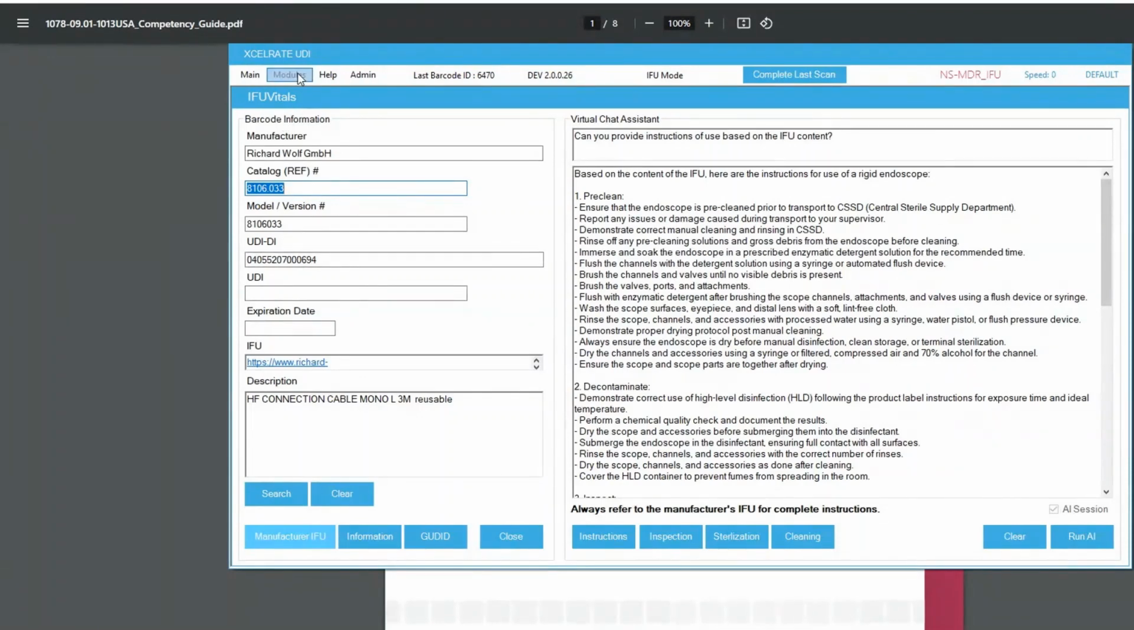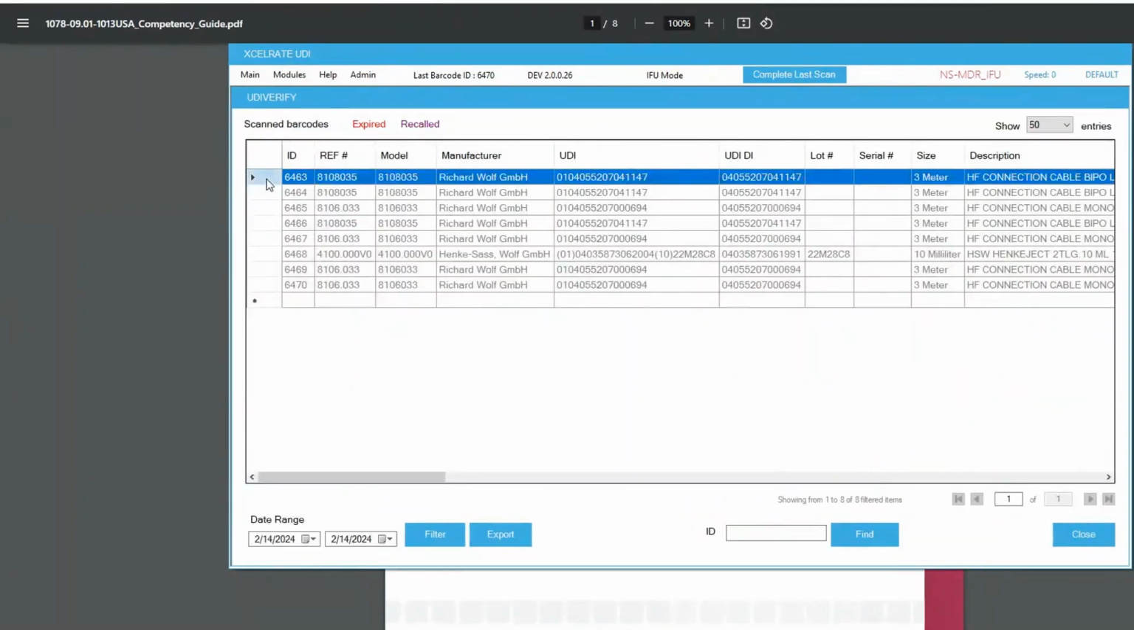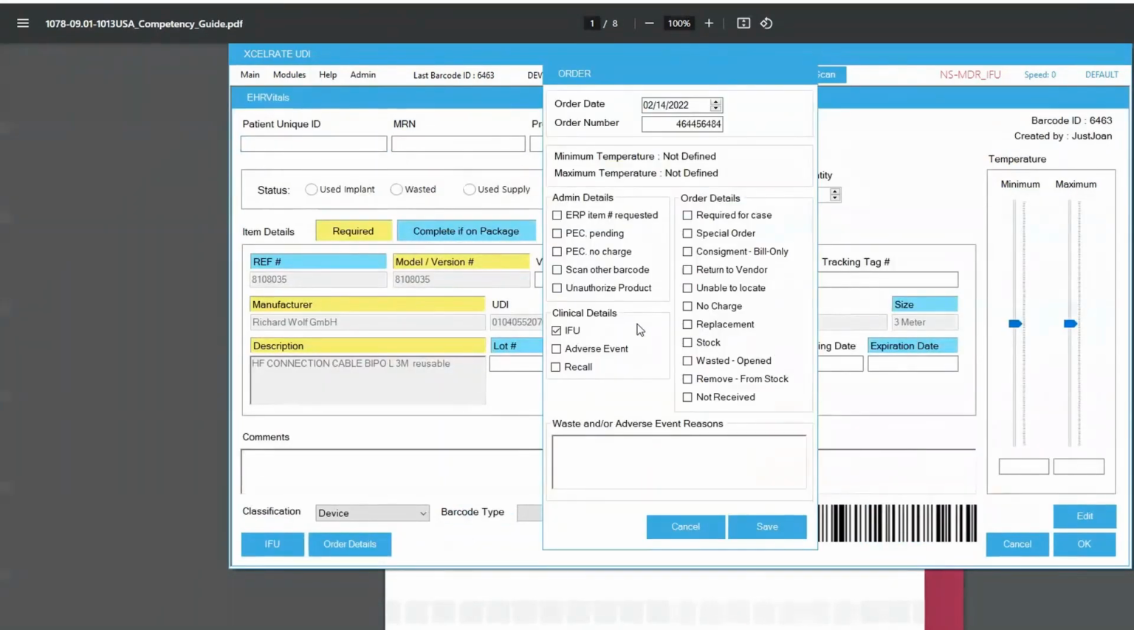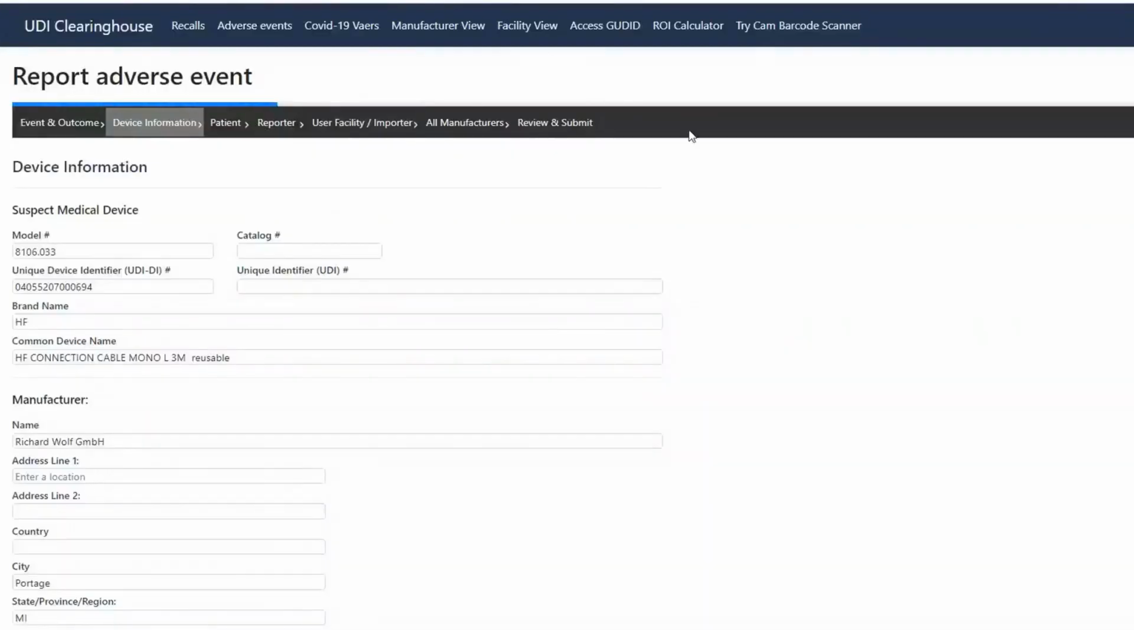In the event a medical device requires reporting of an adverse event or a device failure, all relevant UDI information is captured. The user simply clicks on the product that they're reporting. The user simply selects the adverse event, which displays and drives us to the UDI clearinghouse. Notice how all the device information is captured.